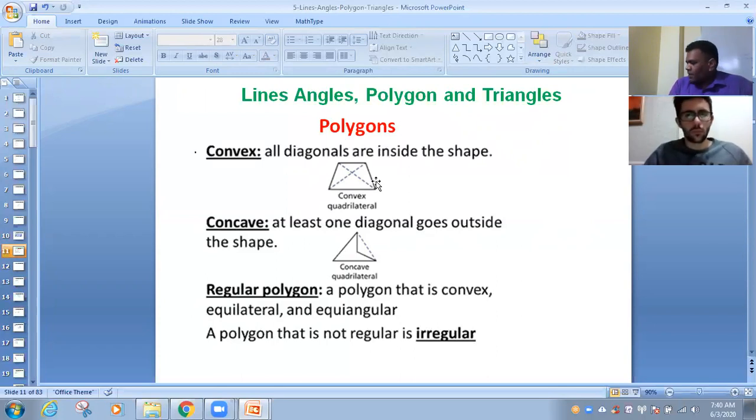Next one is the regular polygon. Regular polygon is very important. You can write: in a regular polygon, all angles and all sides are equal. And definitely they will be convex polygons.